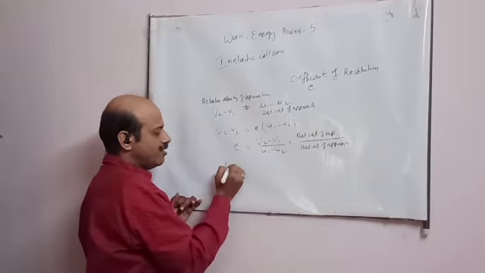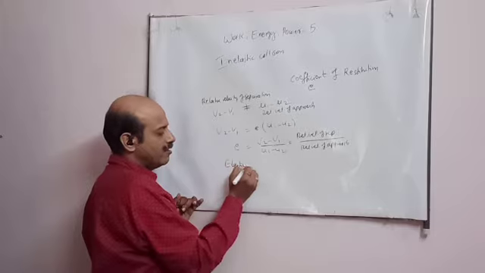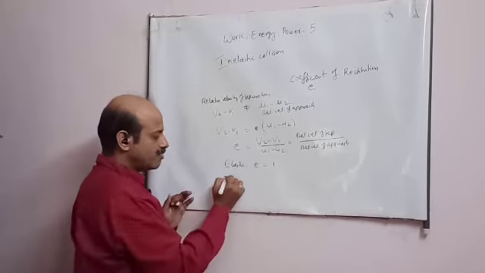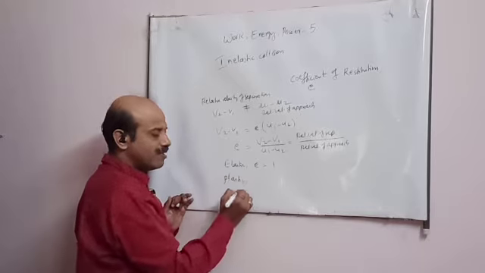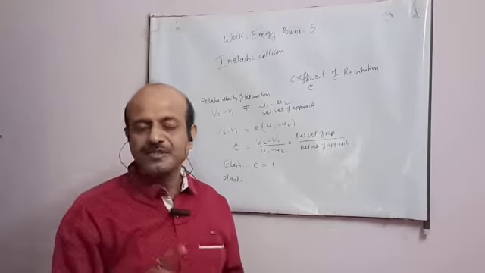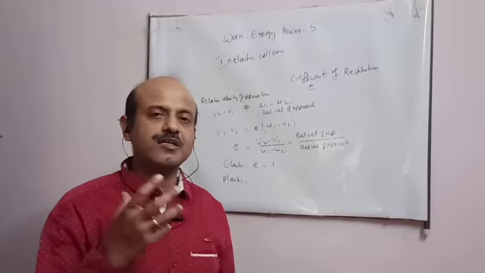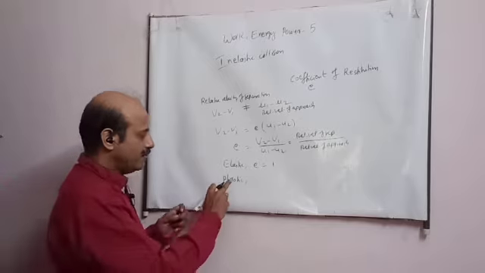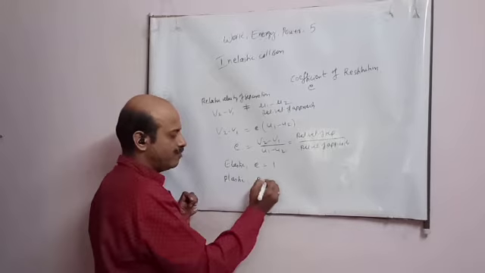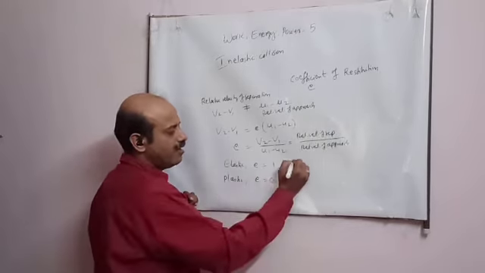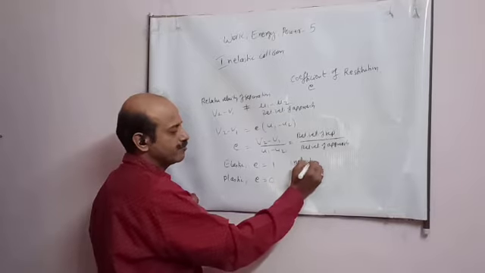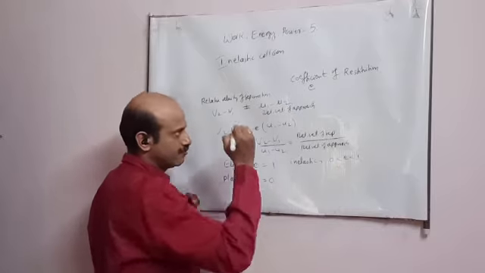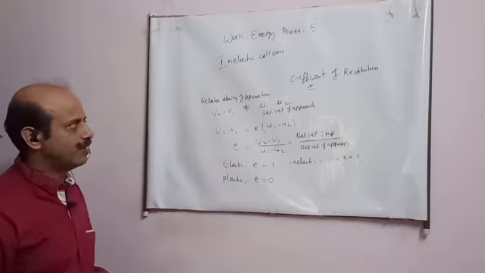So if the collision is elastic, student, then the value of E is 1. And if the collision is plastic, meaning the body after colliding sticks to the colliding object and does not separate, then for plastic collision the value of E is 0. And for inelastic collision, student, this value of E lies between 0 and 1. This point, student, you have to remember.